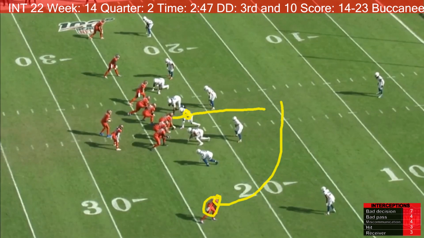Now, this play, you could definitely say it was a bad decision by Jameis Winston for not seeing the linebacker going back into coverage. However, what is really annoying about this play is that he does not see this tight end, who is completely wide open for what would most likely have been a touchdown, or at least quite a bit of yardage.